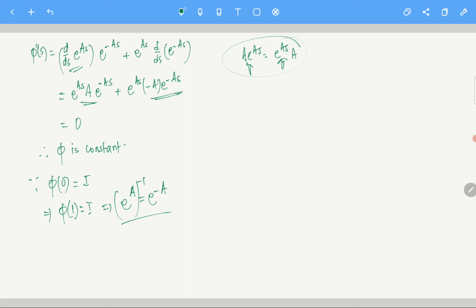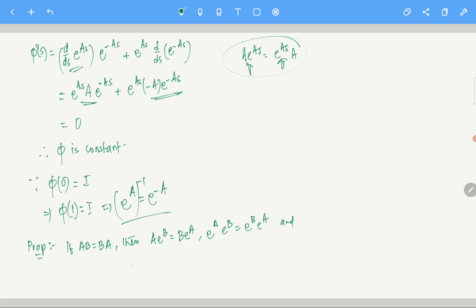The last property which I am going to write down, but I want you guys to prove this property yourself. This I am not writing as a lemma because I am not proving it. If AB equals BA, then, very important property, e power A times e power B is e power B times e power A. So basically you can change the ordering, but only if A and B commute.